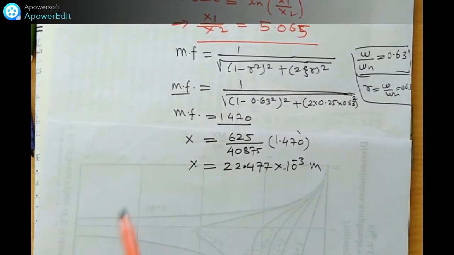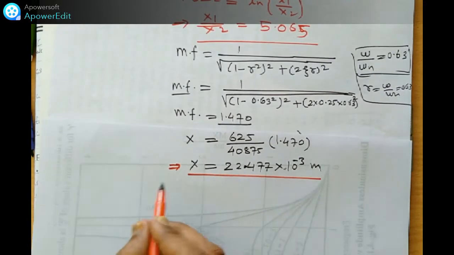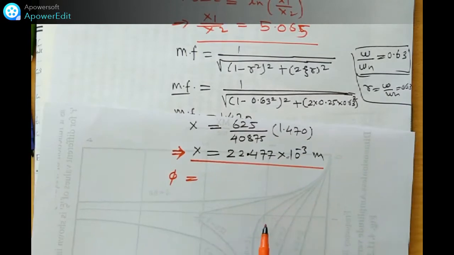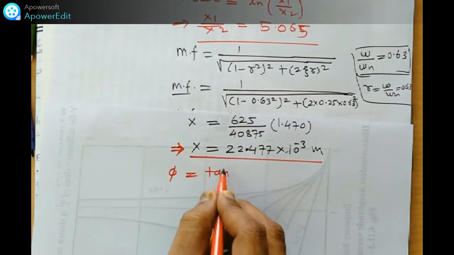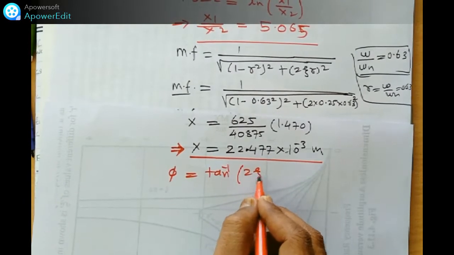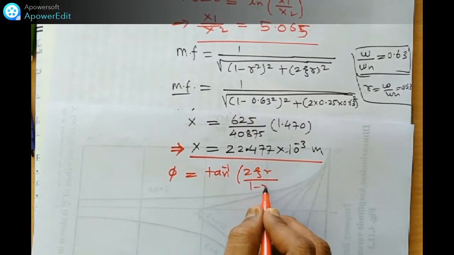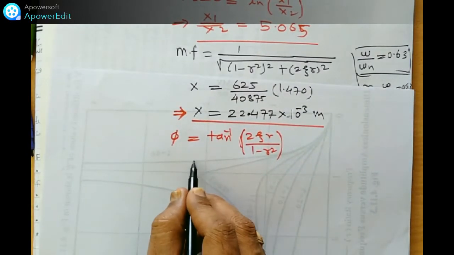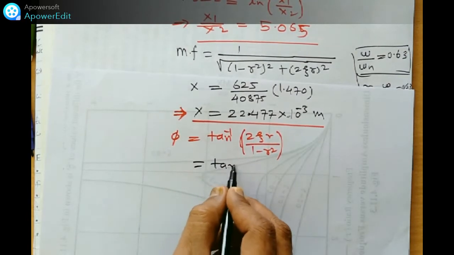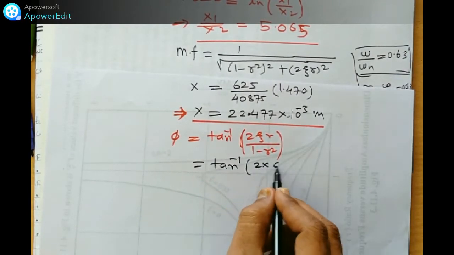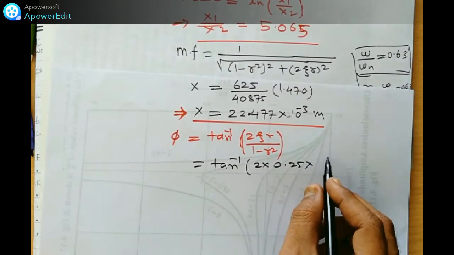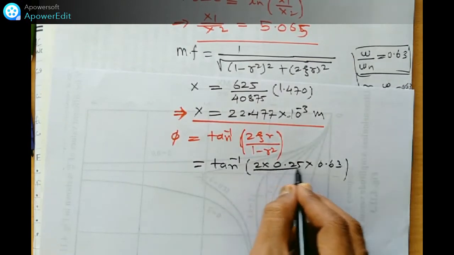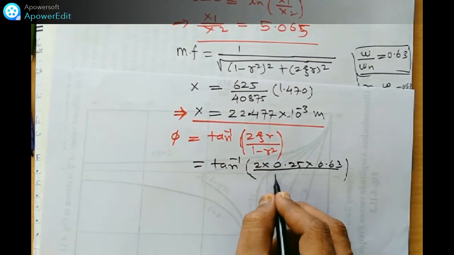What do we want to find out? The numerical is asking, and now we have to find out the phi, the phase difference. The phi we can find out by using this relation: tan inverse of twice zeta r upon 1 minus r square. We put the values: tan inverse of 2 into 0.25 into r, 0.63, and the denominator 1 minus 0.63 square.